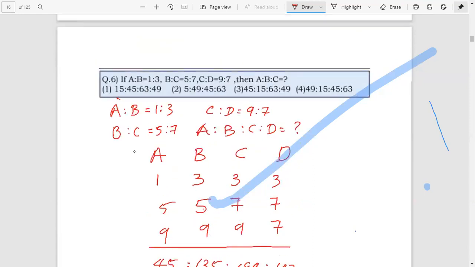Okay. Is there any simple method to find this without using this method?